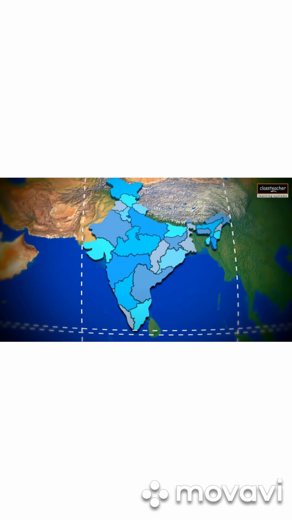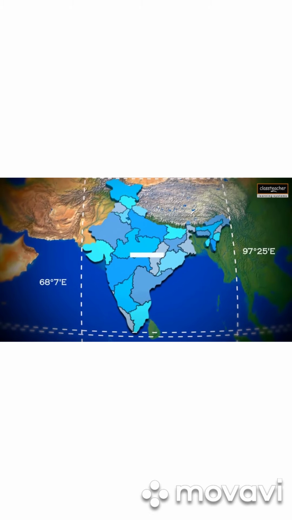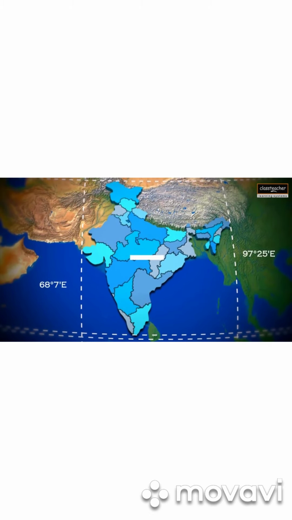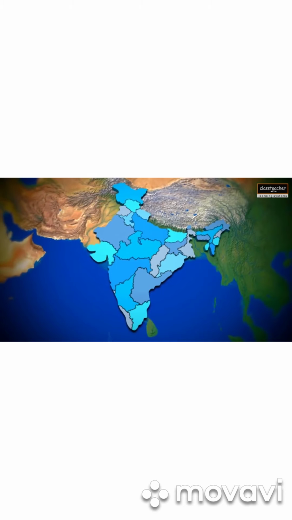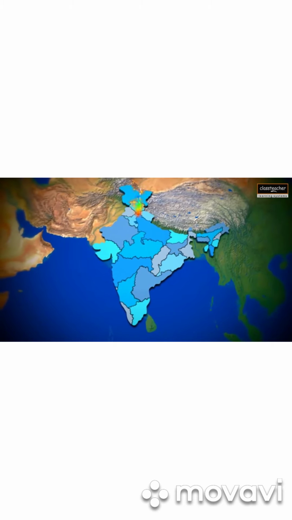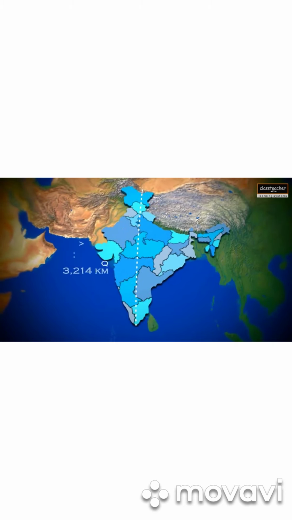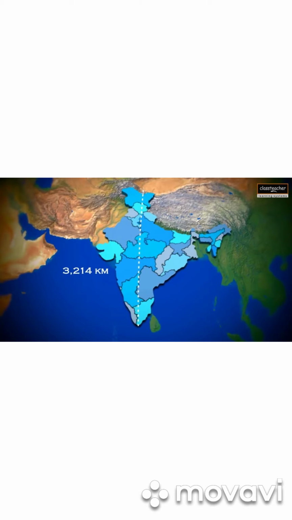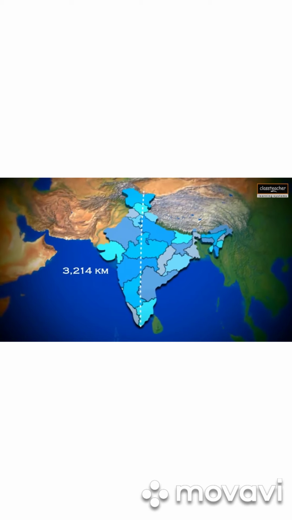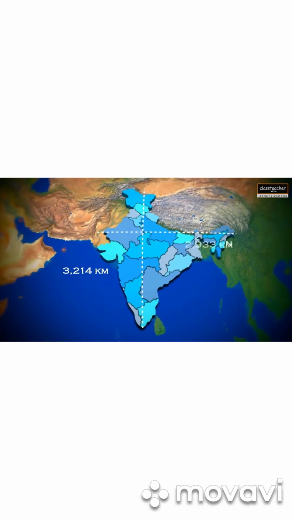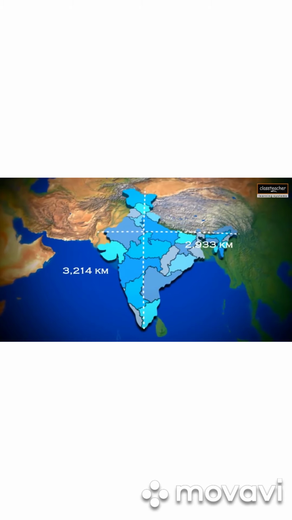If we mathematically calculate the latitudinal and longitudinal difference of India, then it will be 30 degrees. Whereas the ground distance measured north to south extremity is 3,214 kilometers, and that from east to west is only 2,933 kilometers.